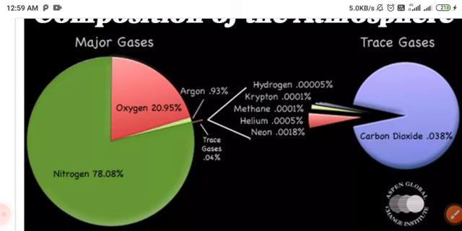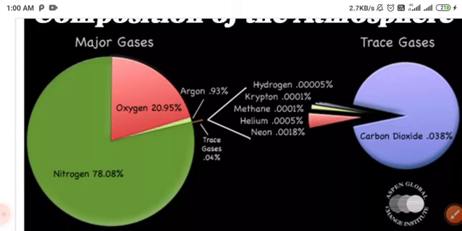Nitrogen is 78.08% of the atmosphere, oxygen is 20.95%, argon 0.93%, carbon dioxide 0.04%, hydrogen 0.0005%, krypton 0.001%, methane 0.001%, helium 0.005%, and neon 0.018%. The two main gases on the earth are nitrogen and oxygen.